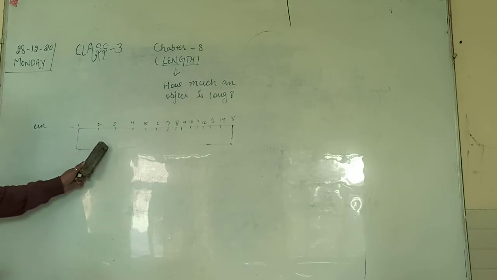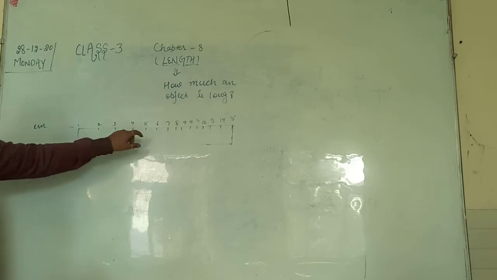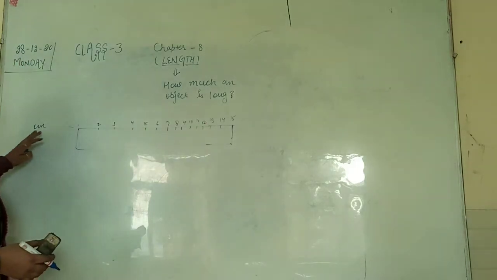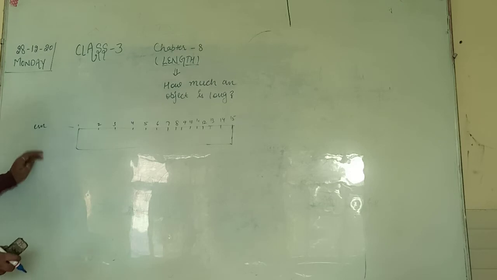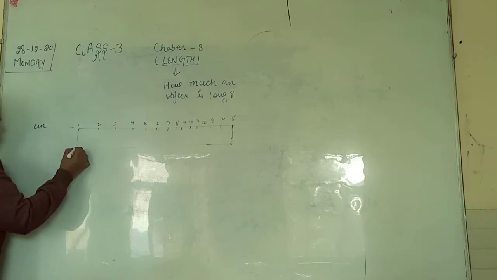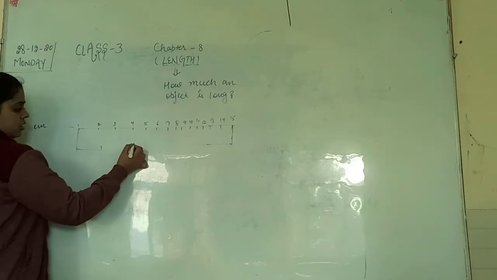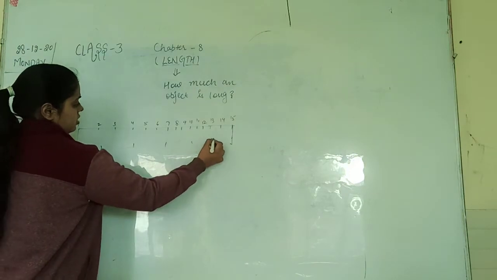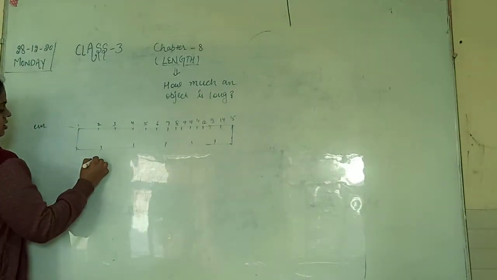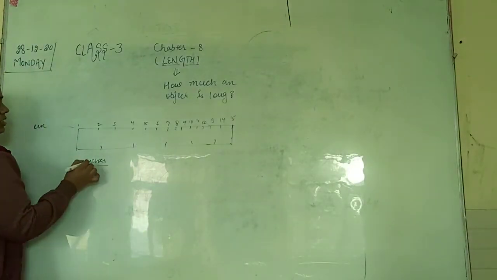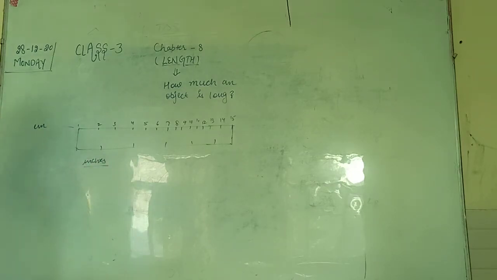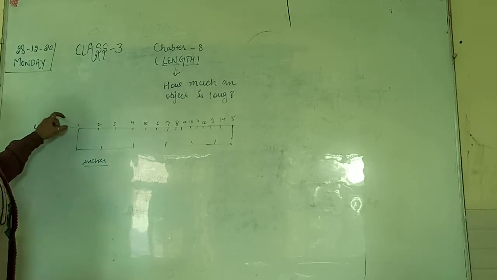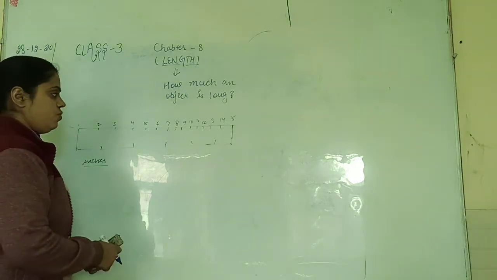The numbers like 1, 2, 3, 4, 5, 6 up to 15 where it is written that are in centimeter, and downside also some numbers are given like this. They are inches in your iron scale. In your iron scale or normal scale you are using. Ruler में क्या होता है? Upside centimeter, downside inches, which we use.